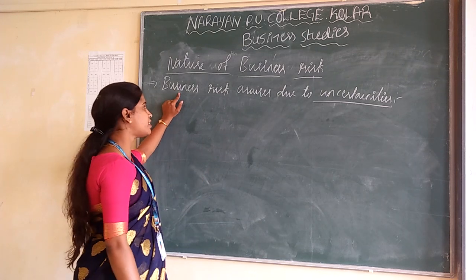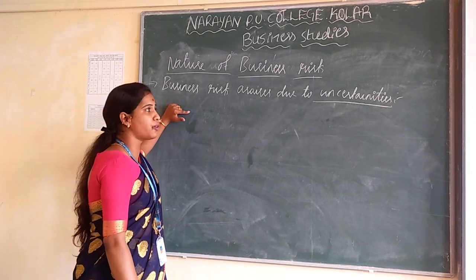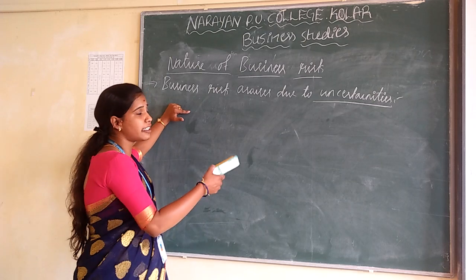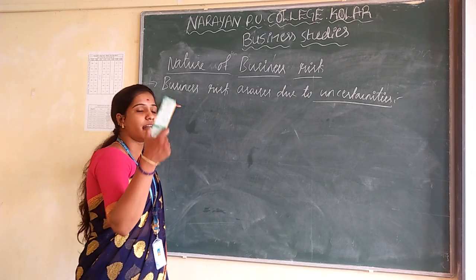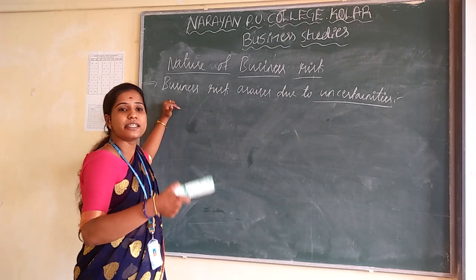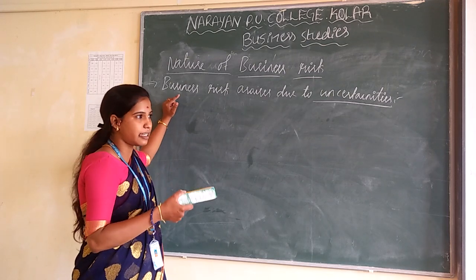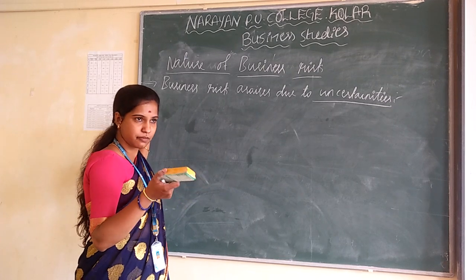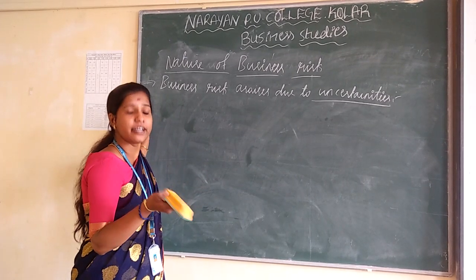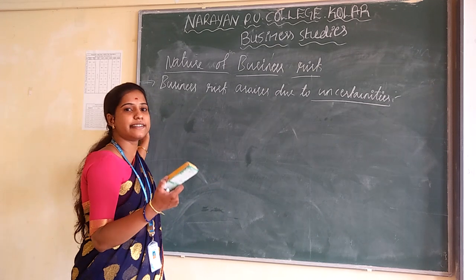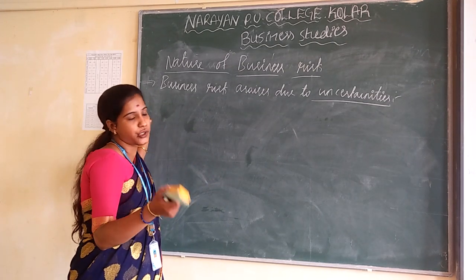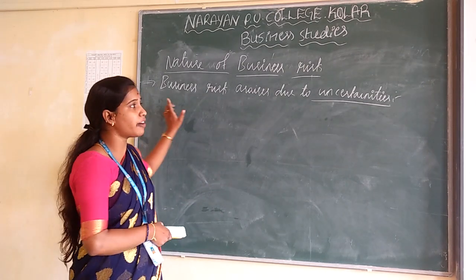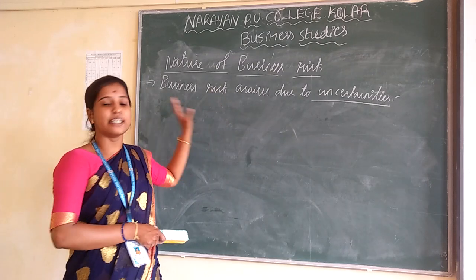So the first one is business risk arises due to uncertainties, meaning unknowingly or due to lack of our knowledge. For example, a decrease in demand for a particular product, the taste and preferences of your customers, or political issues. Those are the best examples of uncertainties of business risk.